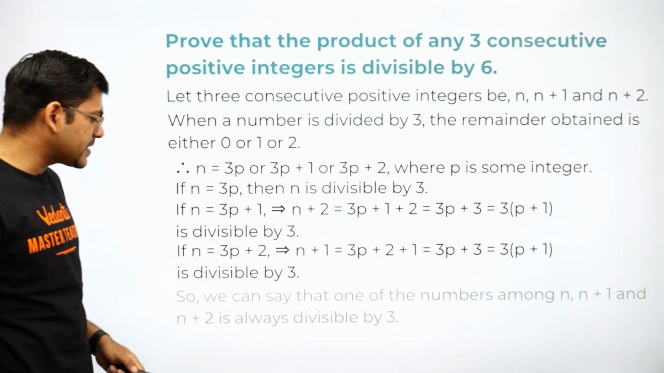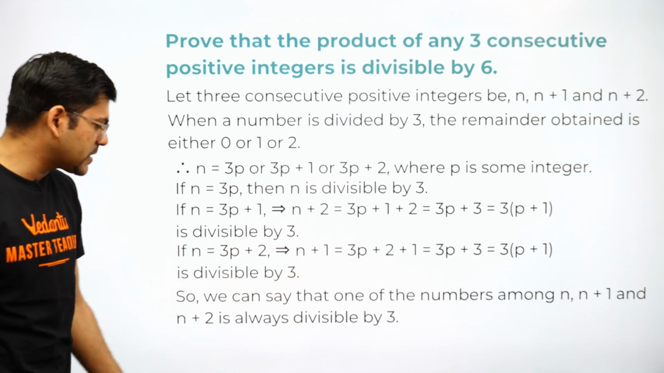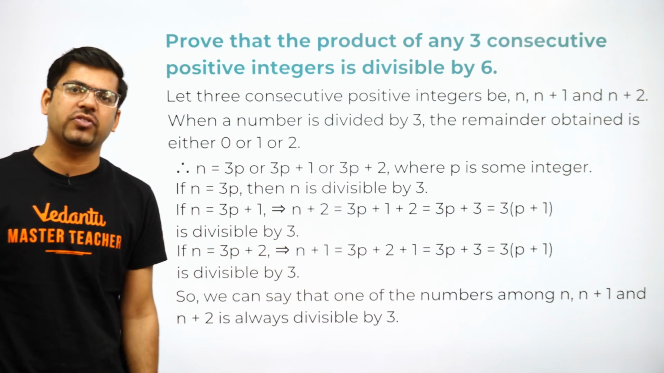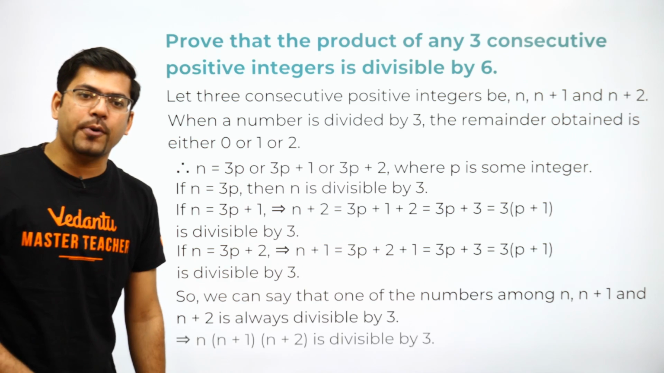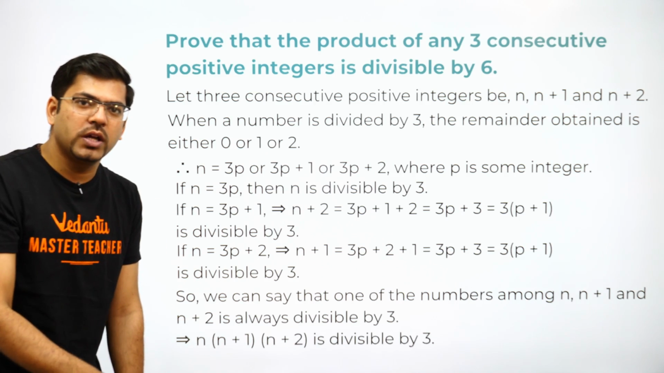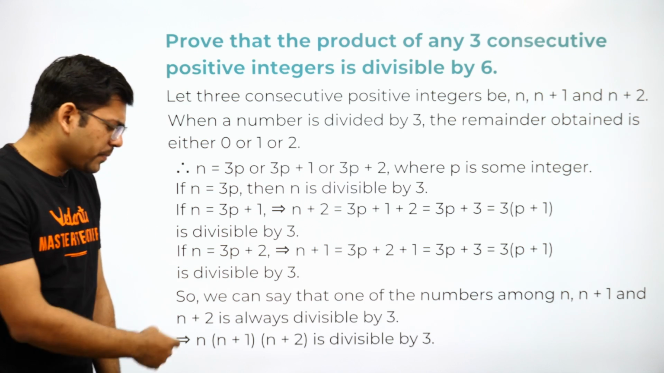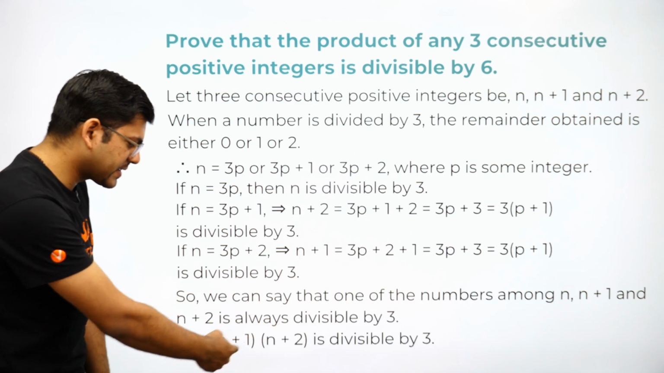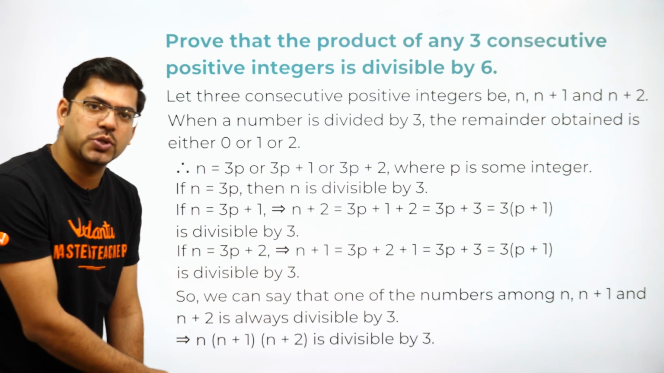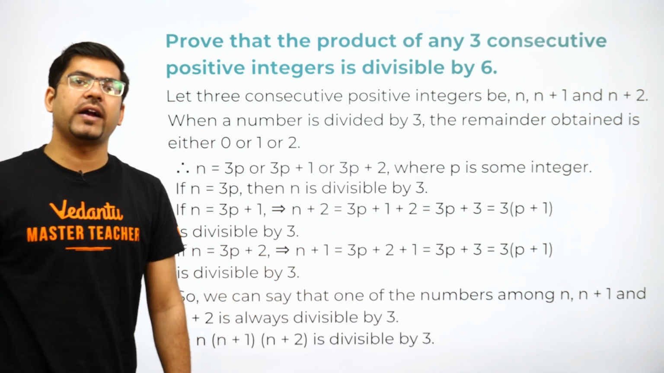So in all the cases, we can say that one of the numbers among n, n plus 1 and n plus 2 is always divisible by 3. That is why their product, n into n plus 1 into n plus 2, the multiplication of these numbers, will always be divisible by 3. You should write down the last step, that n into n plus 1 into n plus 2, the product of three consecutive integers, will always be divisible by 3.